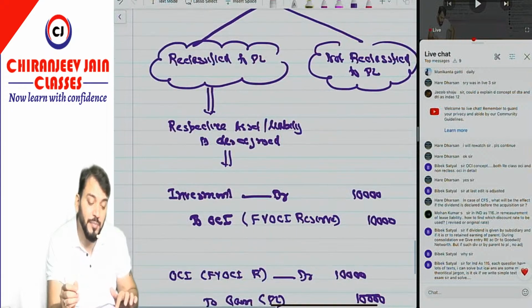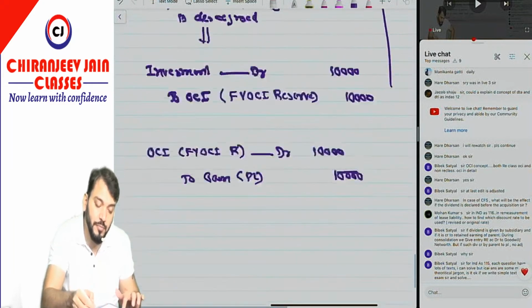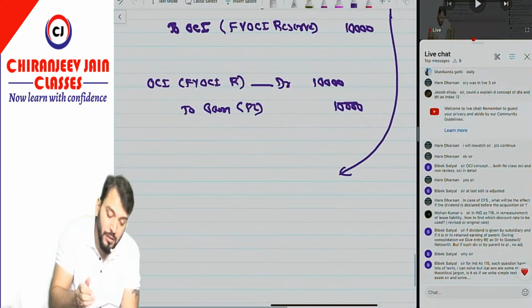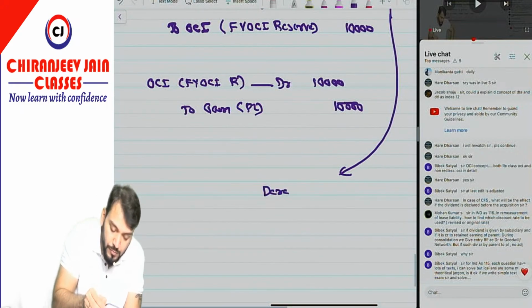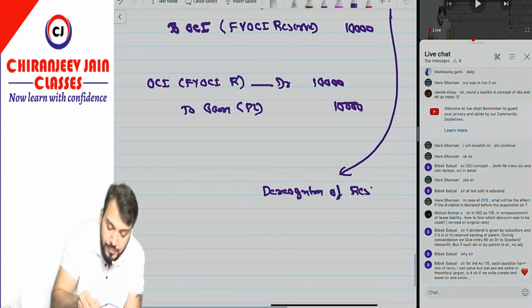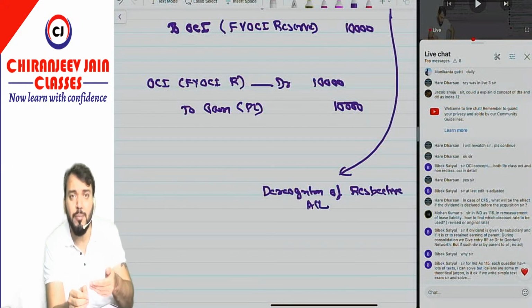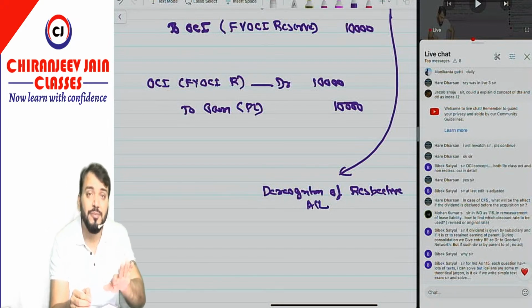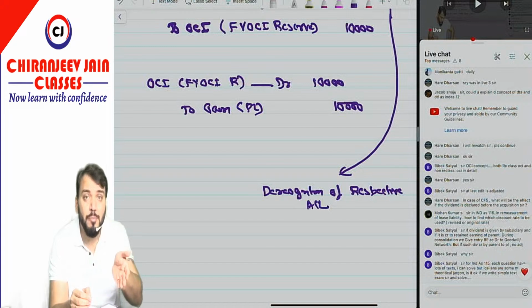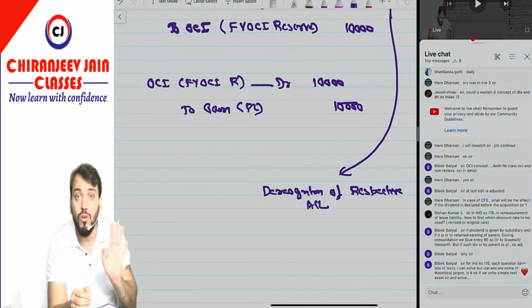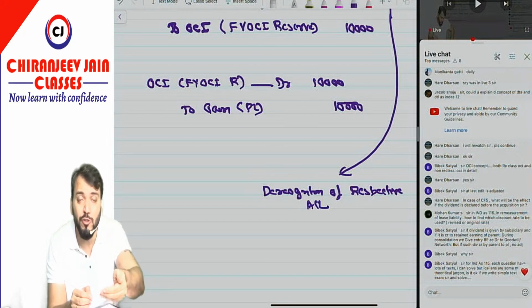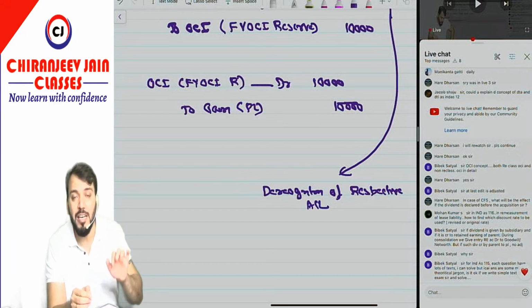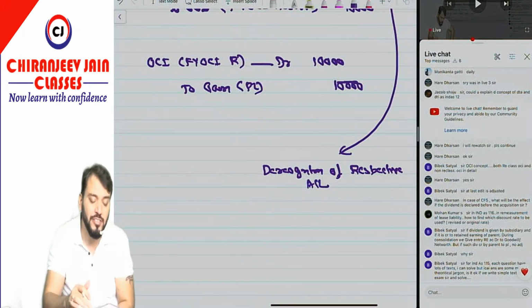Yes, sir. Similarly, if it is not reclassified to PL, so on derecognition of respective asset or liability. I am saying respective asset or liability. Why? Because for respective asset or liability, different Ind AS will permit to transfer the gain or loss to OCI component. For example, if there is a property, plant and equipment, Ind AS 16 says that revaluation gain will be credited to OCI as revaluation surplus. So I am saying respective assets and liability.